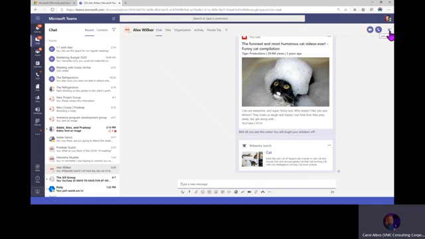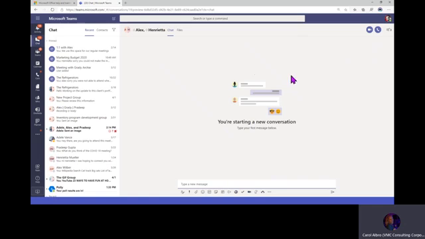So let's just see what happens if we add somebody to our one-on-one chats. And before I do that, I just want to mention all of your chats are private, whether it's a meeting, a group chat, or an individual chat, they're all private. So when I add somebody in, I'm just going to add in Henrietta. There she is. Add. When I do that, my entire previous chat conversation with Alex, like chat history with Alex, went away. My apologies. And that's because my conversation with Alex was private. And so when I added in Henrietta, it created a new staging area for us.